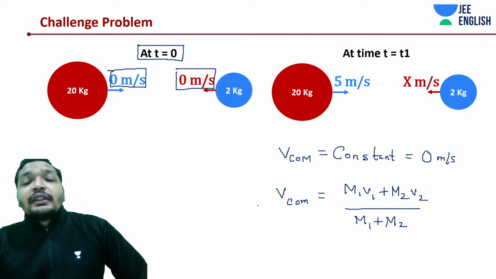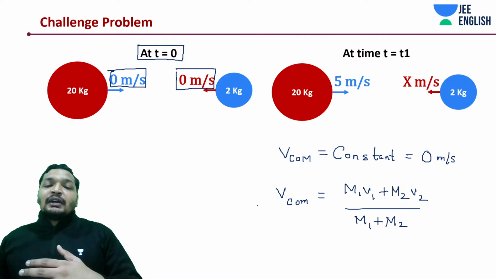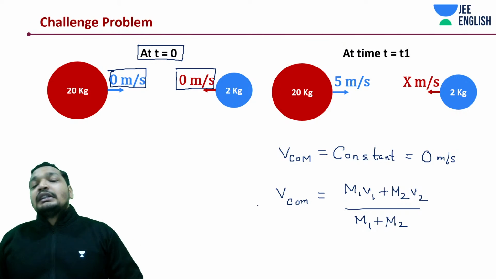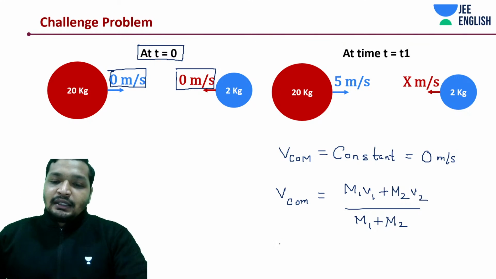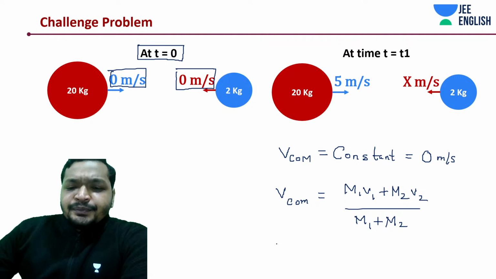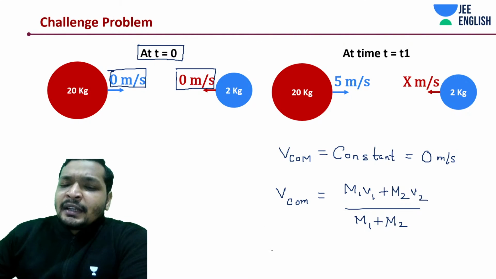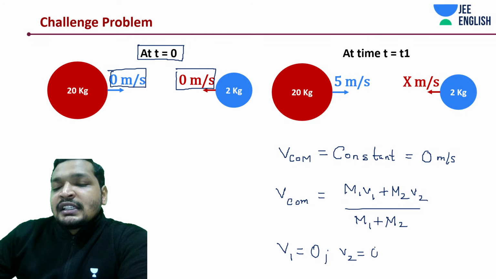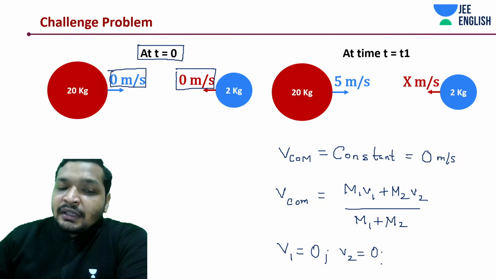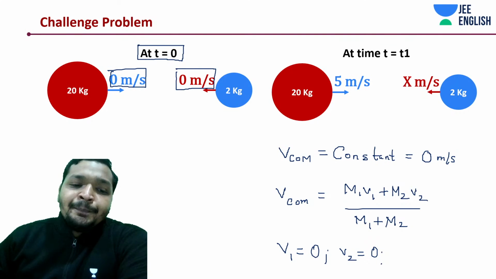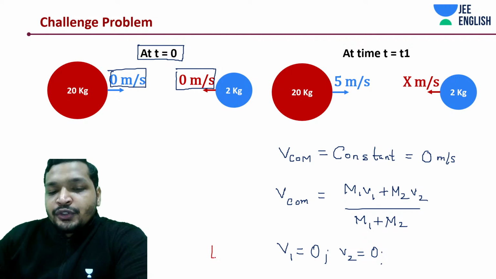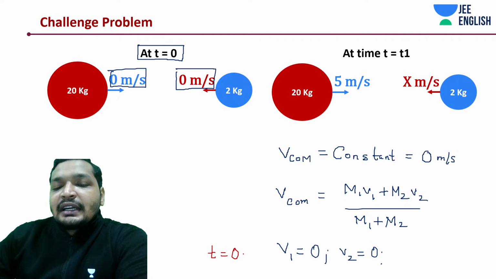There I told you, think about the heavier body and think about the lighter body. Someone should be having more acceleration. Same would happen in velocity as well, right? So v1 should be 0, so v2 should be 0 initially. This is when time t is equal to 0. Okay, this is just the beginning concept, students. You should be having crystal clarity around this.